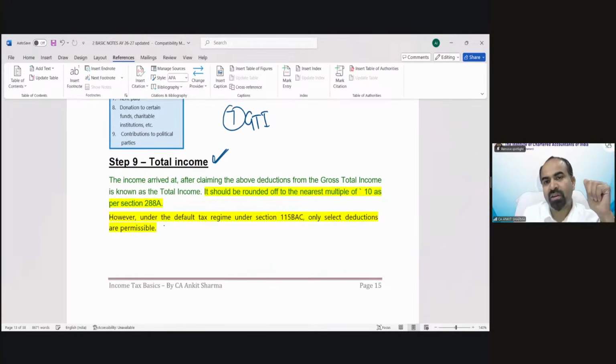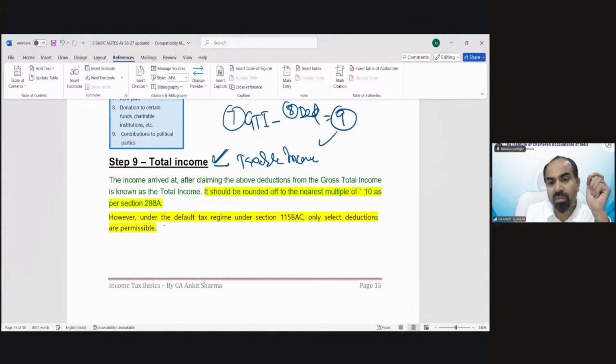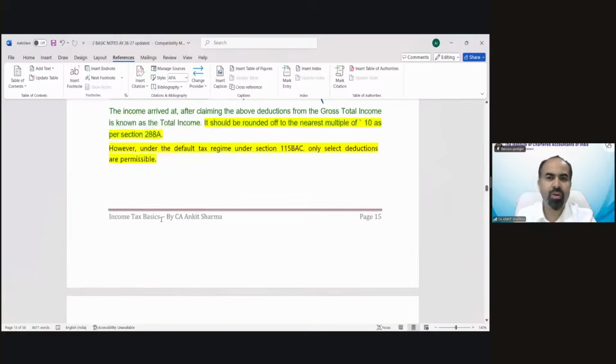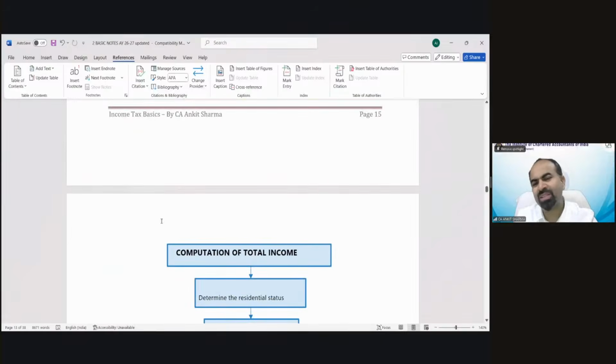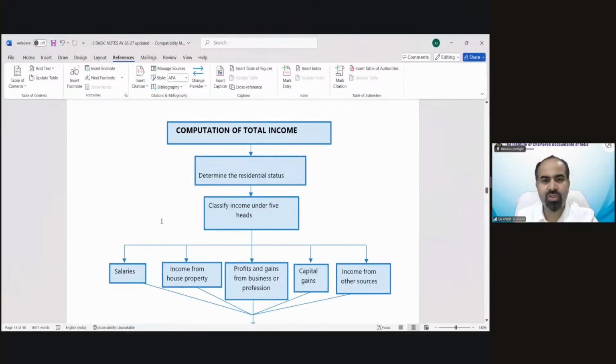Step number 7. If we reduce point number 8, that is deduction, what we will have? Point number 9, that is called total income. This is called total income, or this is called taxable income, or this can be called income on which tax need to be charged. So tax need to be charged on total income. It should be rounded off to a multiple of 10 rupees. You can just go through, read all these provisions. So now you can see how to calculate total income.